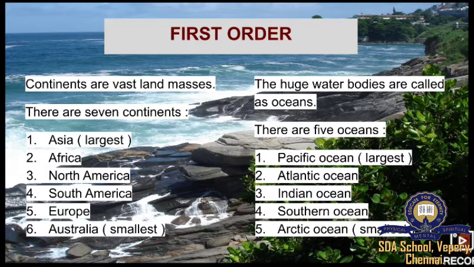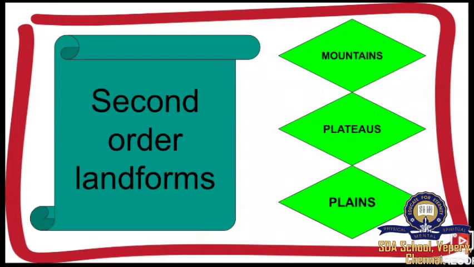Okay, students? The first, Pacific Ocean, is said to be the largest ocean. And the fifth one, that is the Arctic Ocean, is the smallest ocean. So, what comes under the first order? Continent, that is the land, and ocean, that is the water. We have seen 7 continents and 5 oceans. So, moving on to the second order. Under second order, there are mountains, plateaus and plains. So, let's see them one by one, okay?